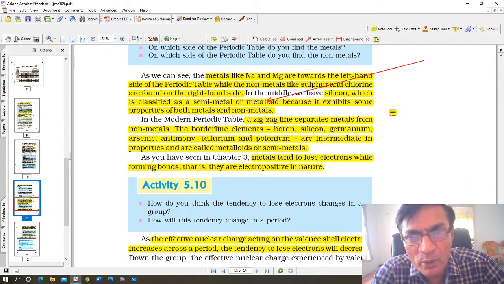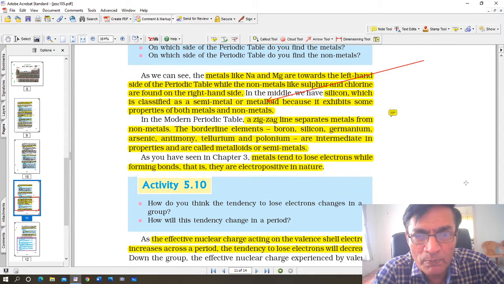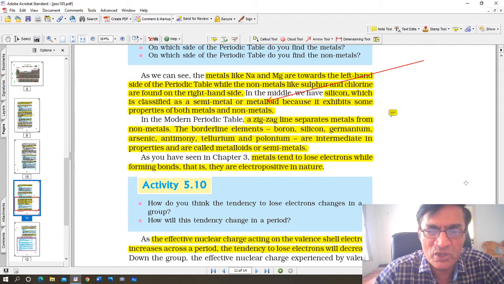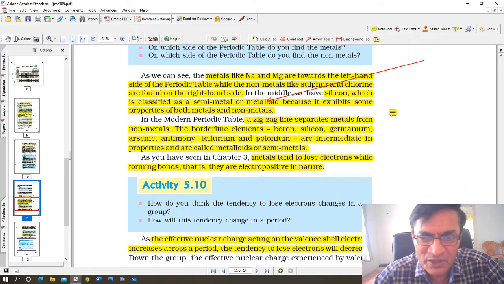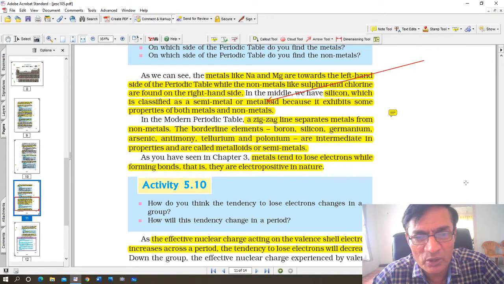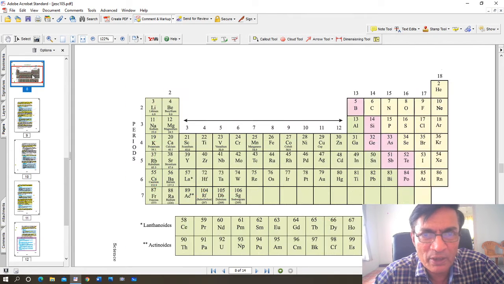In the modern periodic table, a zigzag line separates the metals from the non-metals. The borderline elements like boron, silicon, germanium, arsenic, antimony, tellurium, and polonium are intermediate elements in this periodic table, and they show properties of metalloids and semi-metals. As you can see in chapter 3, metals tend to lose electrons while forming bonds, that is, they are electropositive in nature. Again, let's have a look at the periodic table.